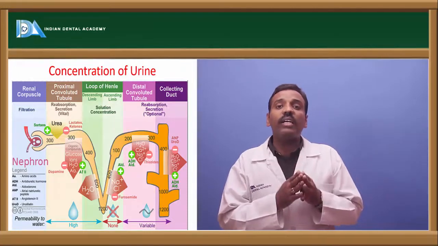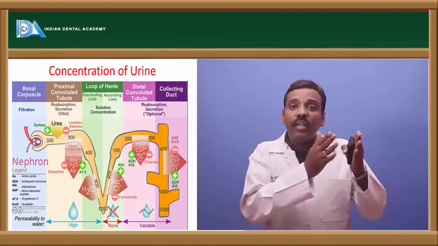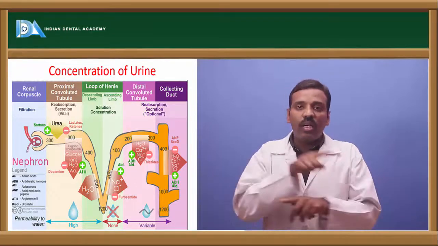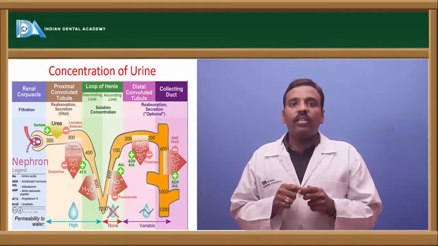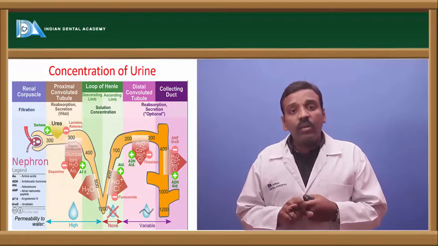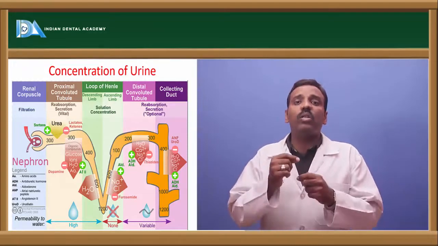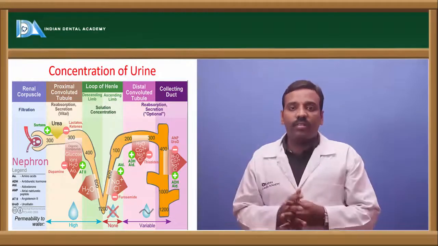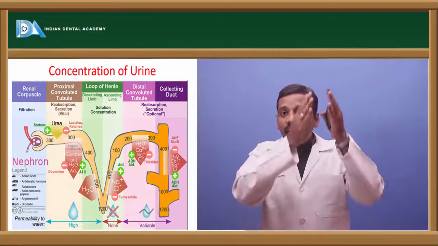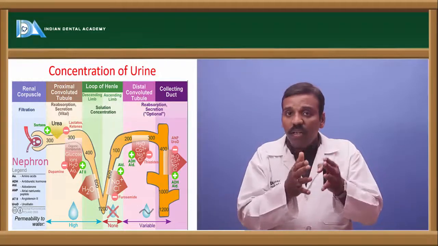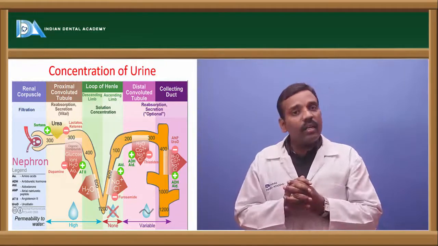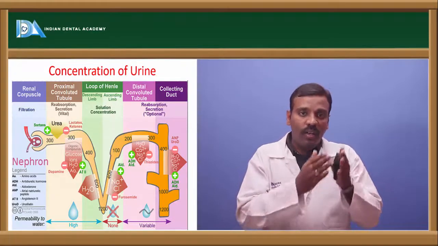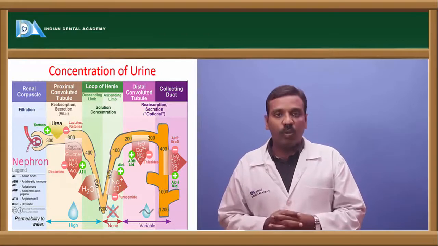The countercurrent exchanger means substances are exchanged from the descending part to the ascending part. That is the countercurrent exchanger. In the countercurrent multiplier, the concentration goes on increasing while descending and decreases while ascending. The concentration decreases while the urine ascends, and the concentration increases while the urine descends in the descending tubule and in the ascending tubule.